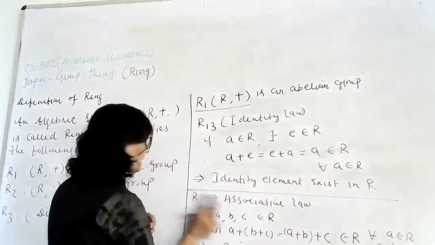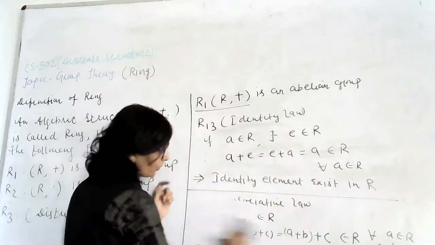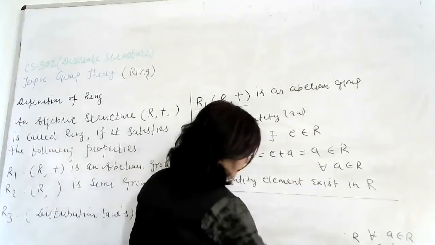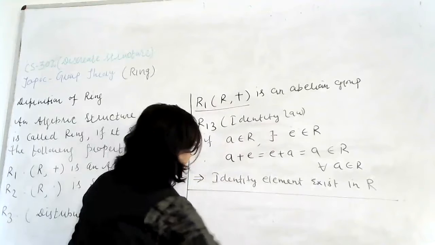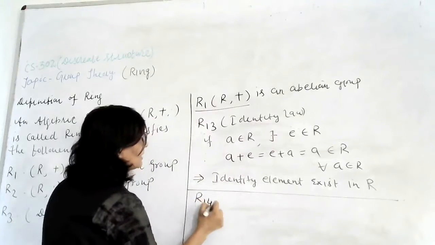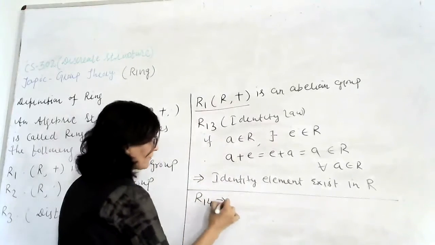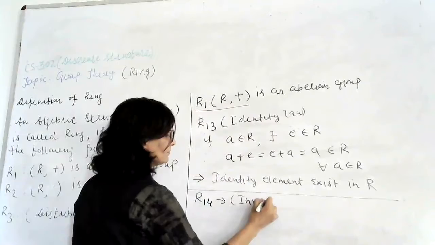And the fourth property is R14. R14 is the inverse law.